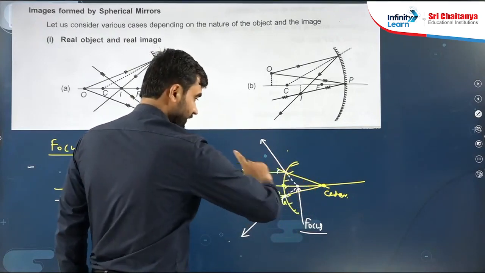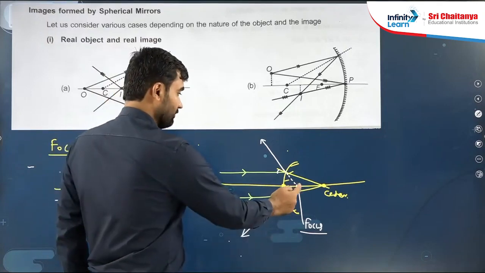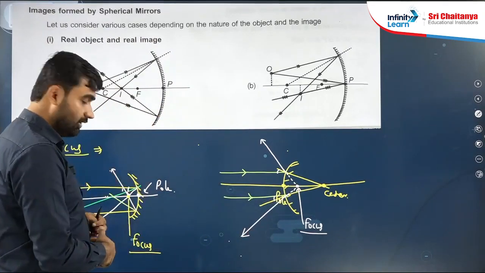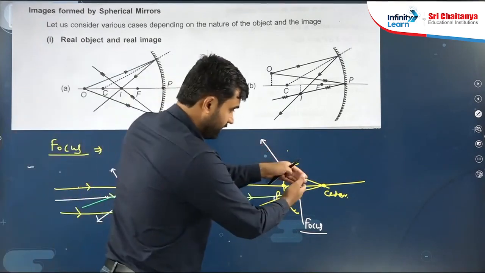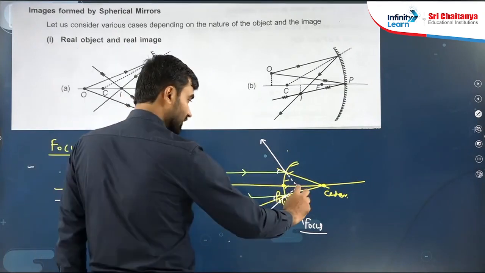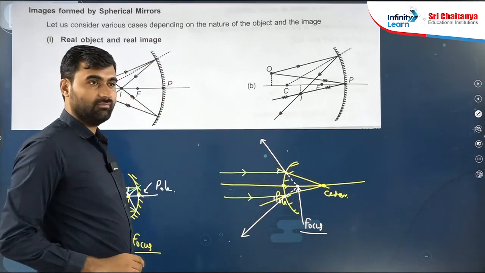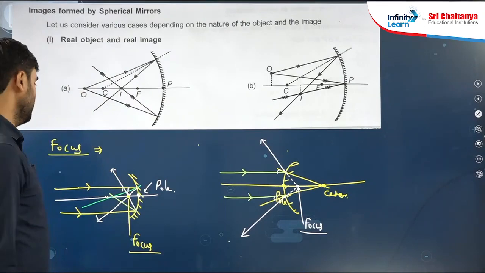Actually they are not diverging from this point, but any person on this side can say that these rays are coming from this point, right? So we can say that these seem to diverge.